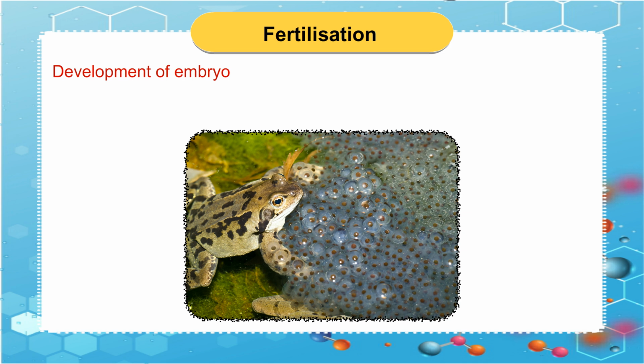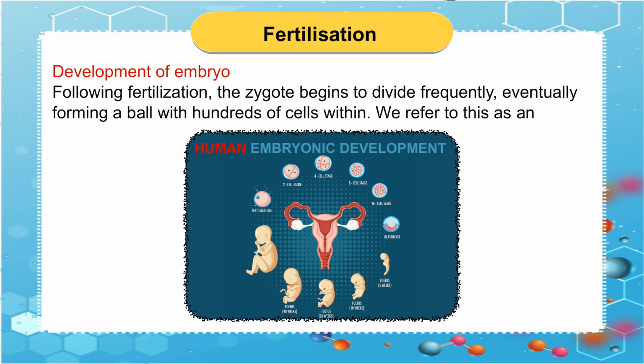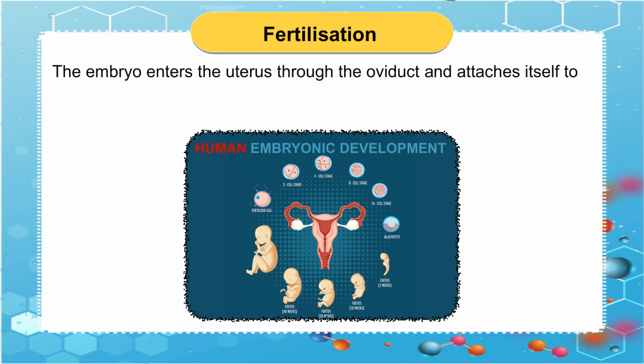Development of embryo. Following fertilization, the zygote begins to divide frequently, eventually forming a ball with hundreds of cells within. We refer to this as an embryo. The embryo enters the uterus through the oviduct and attaches itself to the uterine wall. We call this implantation.